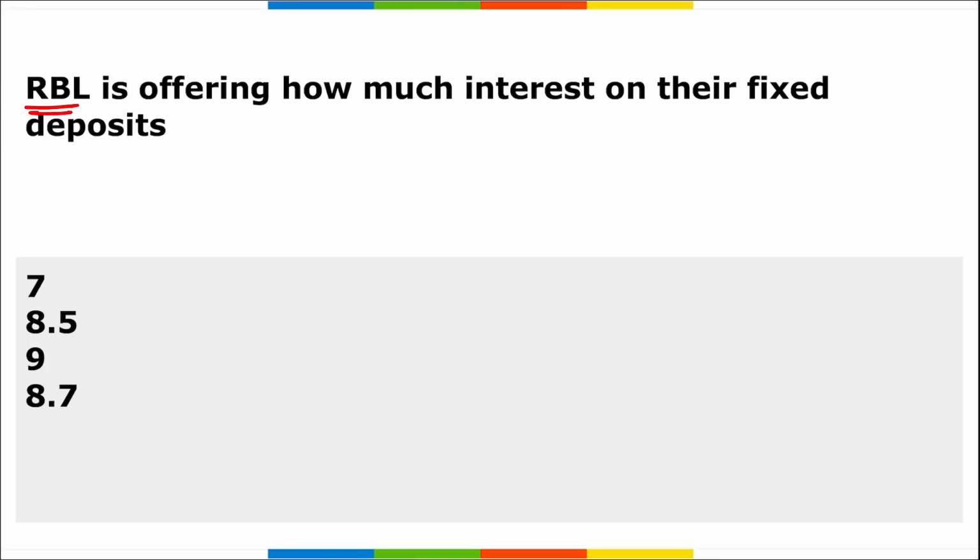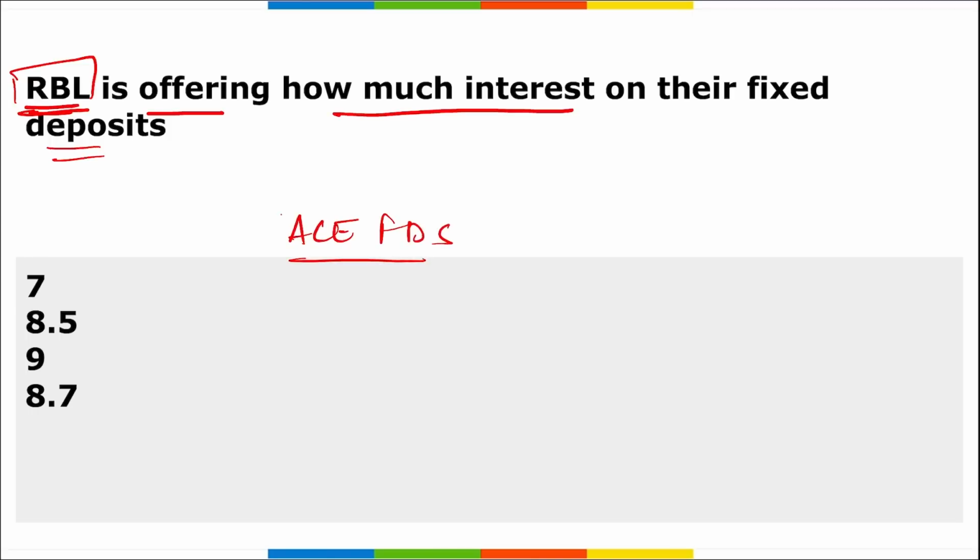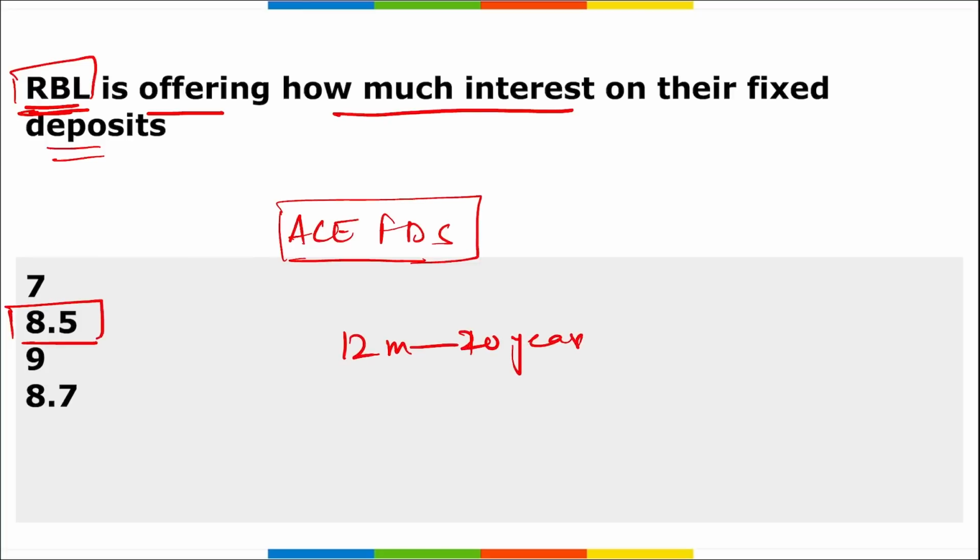Next, RBL is offering how much interest on their fixed deposit. So remember, recently RBL Bank introduced the ACE FD scheme. They are offering up to 8.5% interest, right? This fixed deposit scheme is available for a term from 12 months to 20 years, and the customers will have additional alternatives for banks and prices under the new plan.